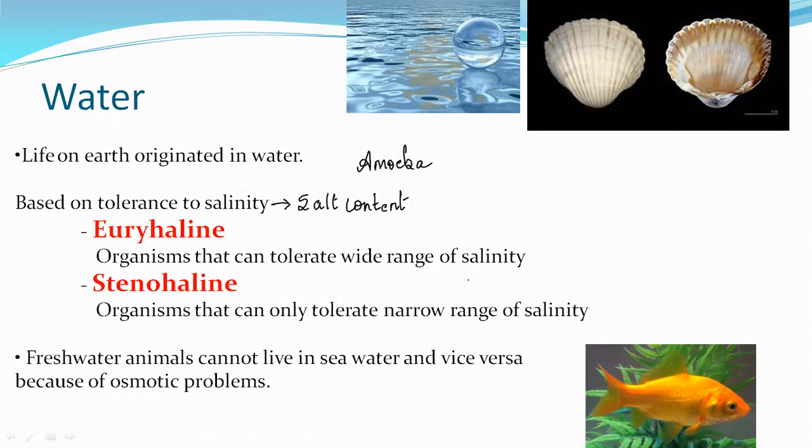Tell me about the fishes found in the sea areas only or in the rivers. Euryhaline, yes, very good. Only Aaron is answering. Others, everyone should be answering over here. So euryhaline are the organisms that can tolerate a wide range of salinity.